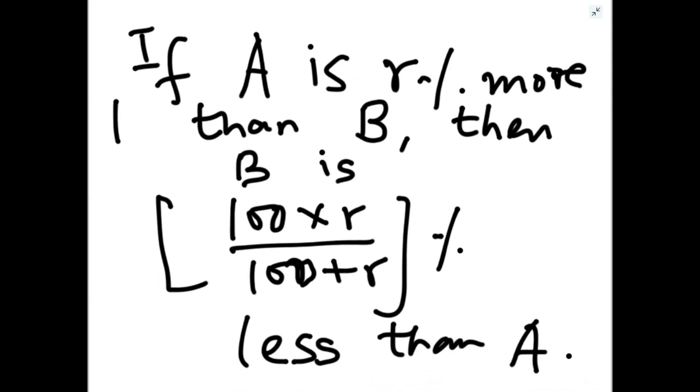तो ये आपको एक शॉर्टकट फॉर्मूला मैंने बताया कंपैरिजन का. If A is R% more than B, then B is 100 into R upon 100 plus R percent less than A.